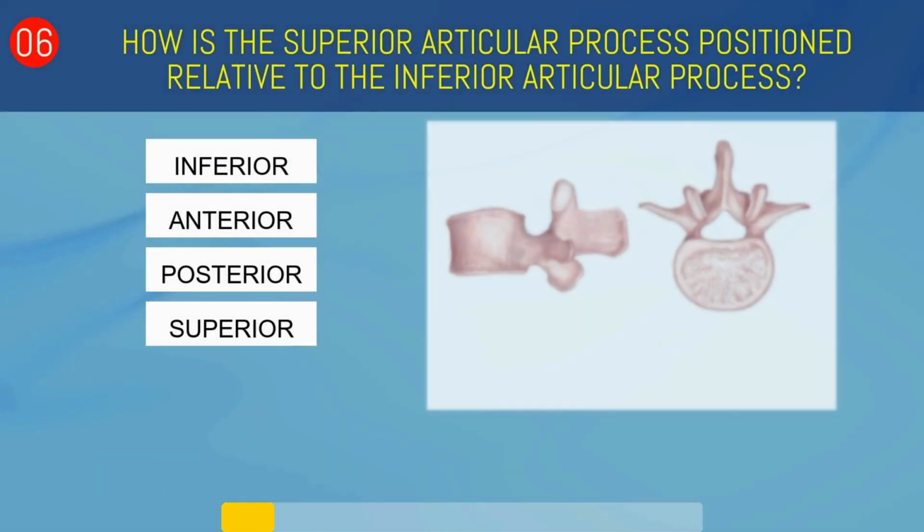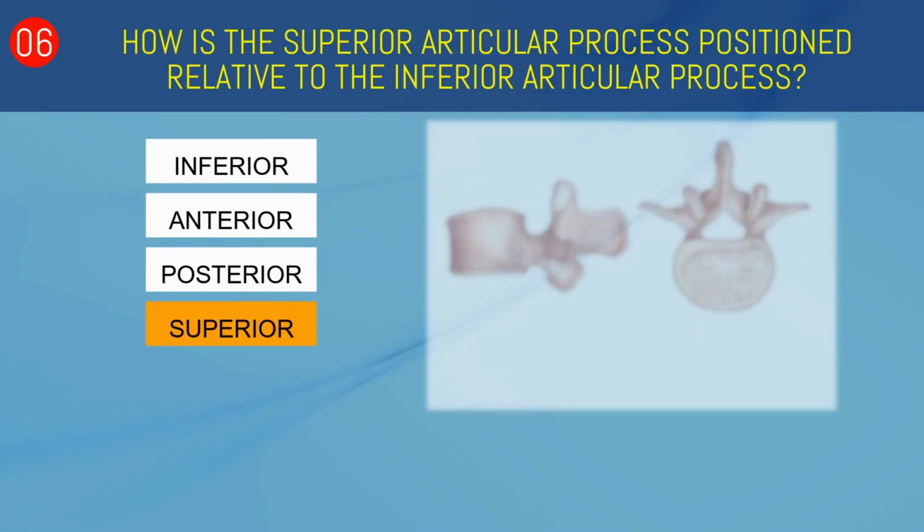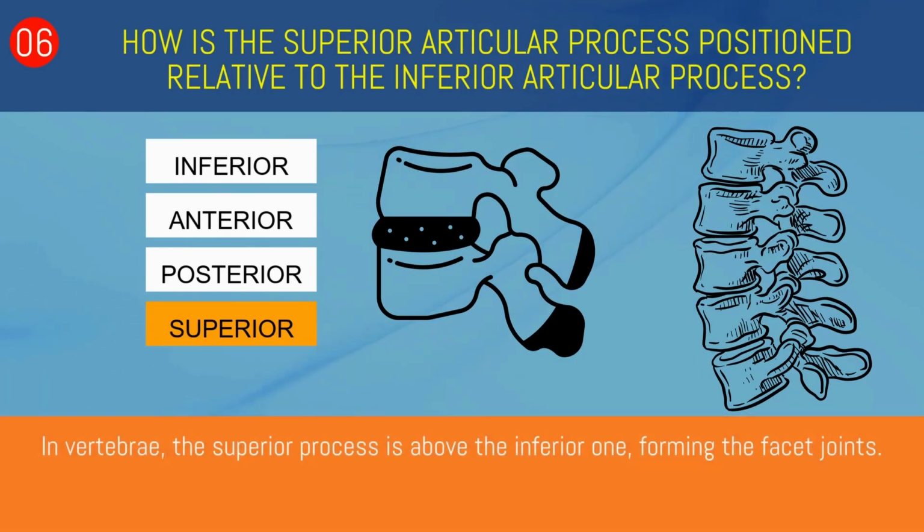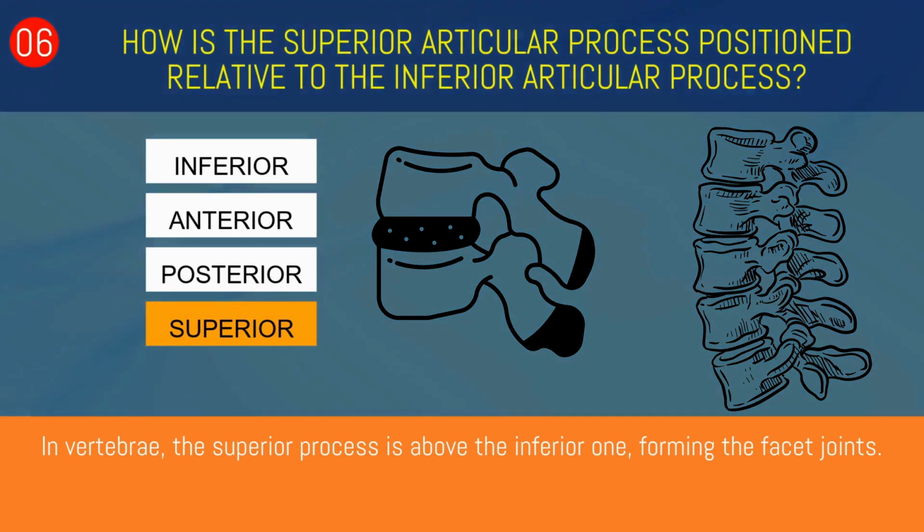How is the superior articular process positioned relative to the inferior articular process? Inferior, anterior, posterior, or superior? Superior. In vertebrae, the superior process is above the inferior one, forming the facet joints.